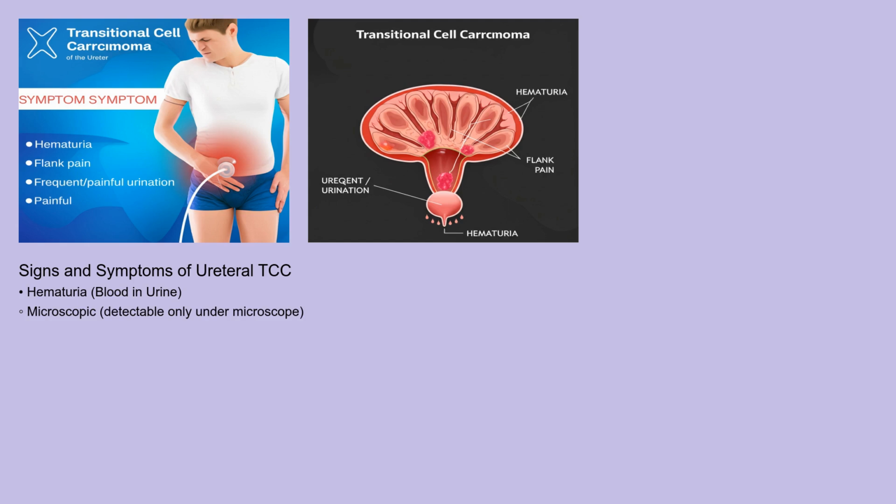In more advanced stages, weight loss, fatigue, and generalized weakness may occur. It's important to consult a healthcare professional if you experience any of these symptoms, especially hematuria, as early detection is key to successful treatment. How is transitional cell carcinoma of the ureter diagnosed?